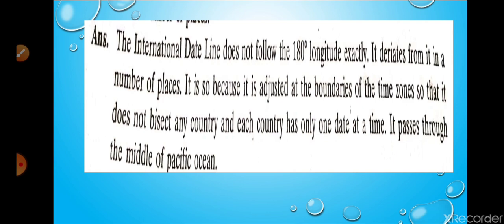So I hope you understood, because if it did not have a zigzag, it is saving, adjusting that boundaries of the country. Otherwise in one country another day will be there. That's why the international date line is avoiding the boundaries of the country. That's why it is zigzag in the Pacific Ocean. So I hope this is clear.